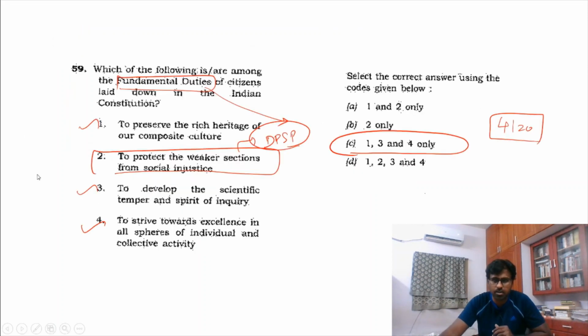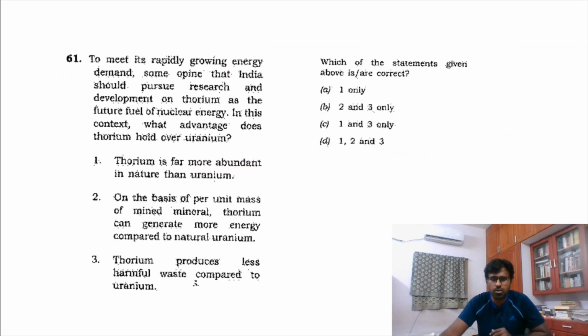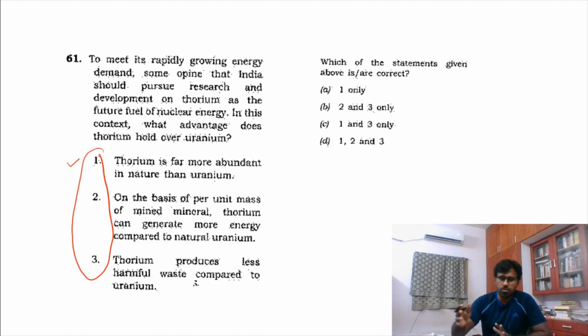But this is not an easy question. We have 4 easy questions already. This is also a little bit tough, not tough, a medium question, where science and technology is there. India has a 3-stage policy: uranium, plutonium and thorium. And why we have thorium as the base for the 3rd stage of nuclear technology is for the obvious reason that thorium is much more abundant than uranium in India. See, and also it produces more energy. Also it produces less harmful waste.